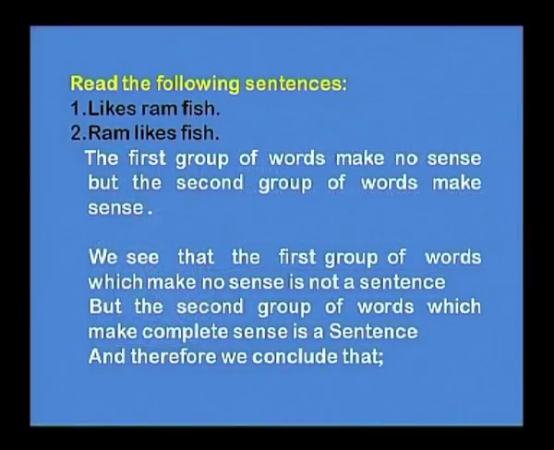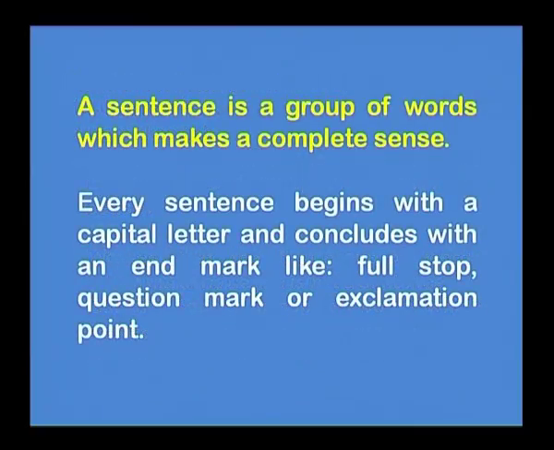Read the following sentences. First, likes Ram fish. The second sentence, Ram likes fish. The first group of words makes no sense, but the second group of words makes sense here. So, what we see here is that the first group of words, which makes no sense, is not a sentence, but the second group of words, which makes complete sense, is a sentence. And what do we conclude here? That a sentence is a group of words which makes a complete sense.